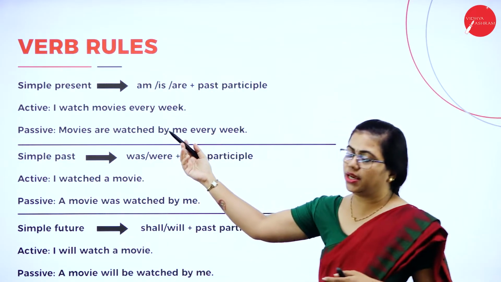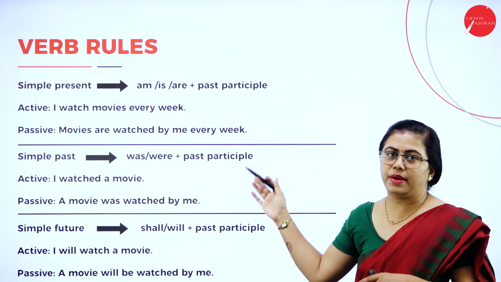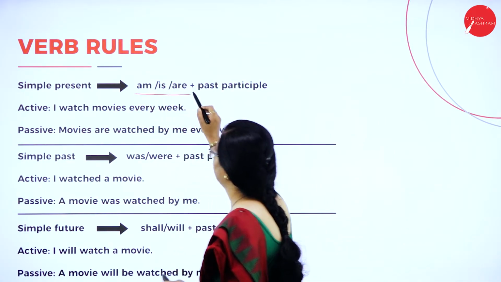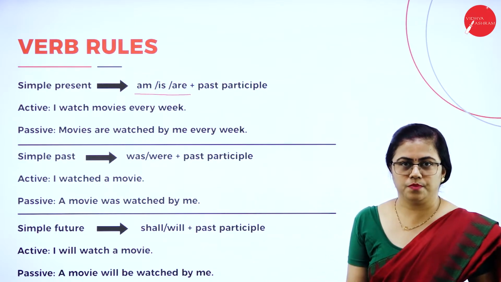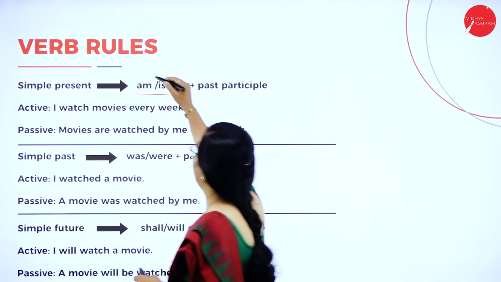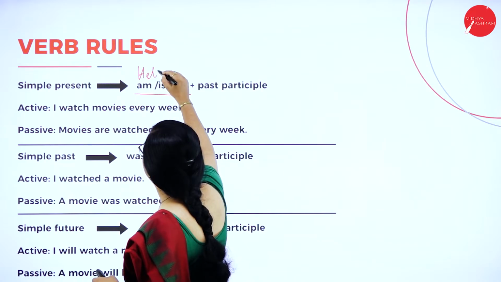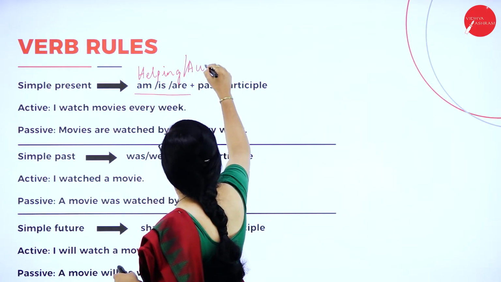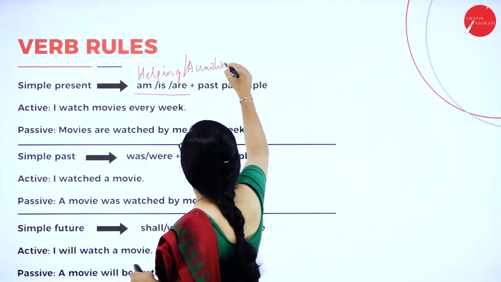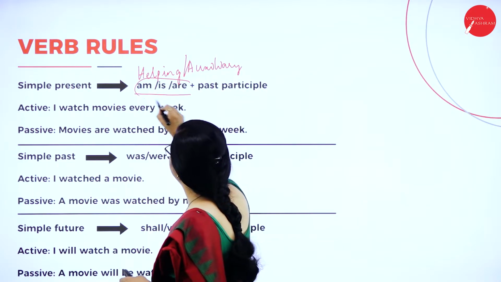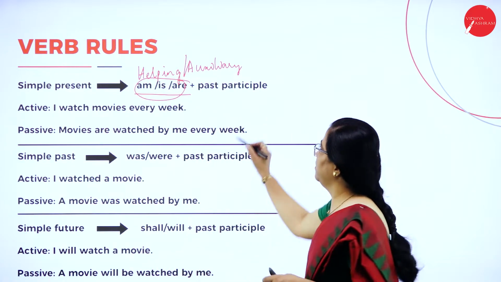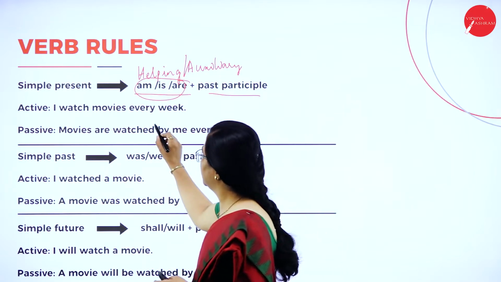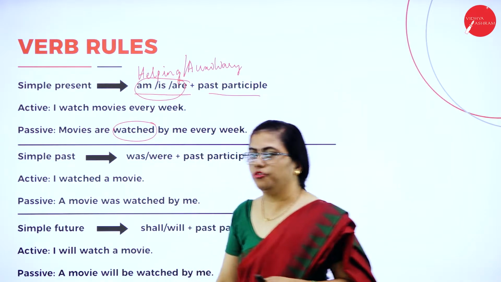Whenever you are changing a sentence in simple present from active to passive, you have to make these changes. You have to insert these auxiliary verbs. Auxiliary verbs are nothing but helping verbs. You must be very careful to add these: am, is and are. Then we have the past participle. What is past participle? You have the past tense of the verb here.